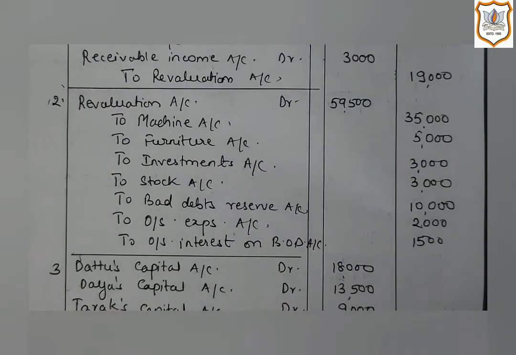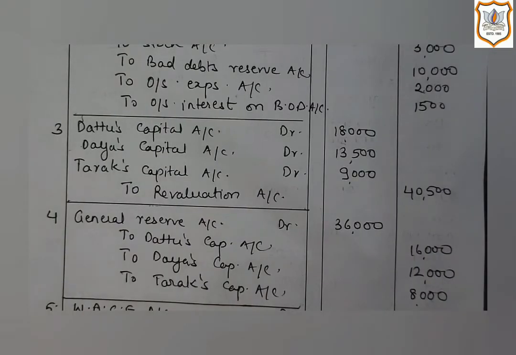They indicate loss. So in this case, the revaluation account will be debited and all the respective accounts will be credited. Though a separate journal entry can be passed for each transaction from the revaluation account, here the revaluation account is given. Therefore, 3 journal entries can be passed for the effect of particulars mentioned in the revaluation account.